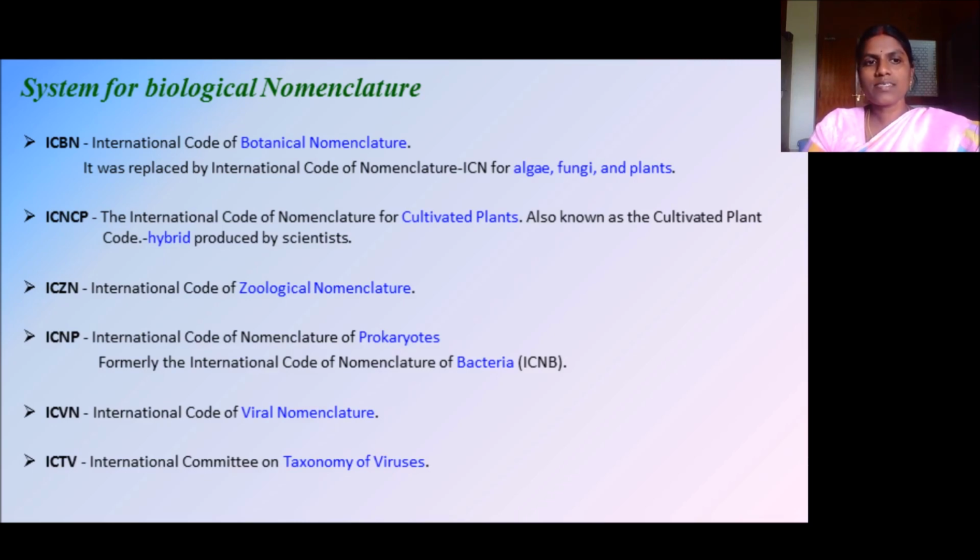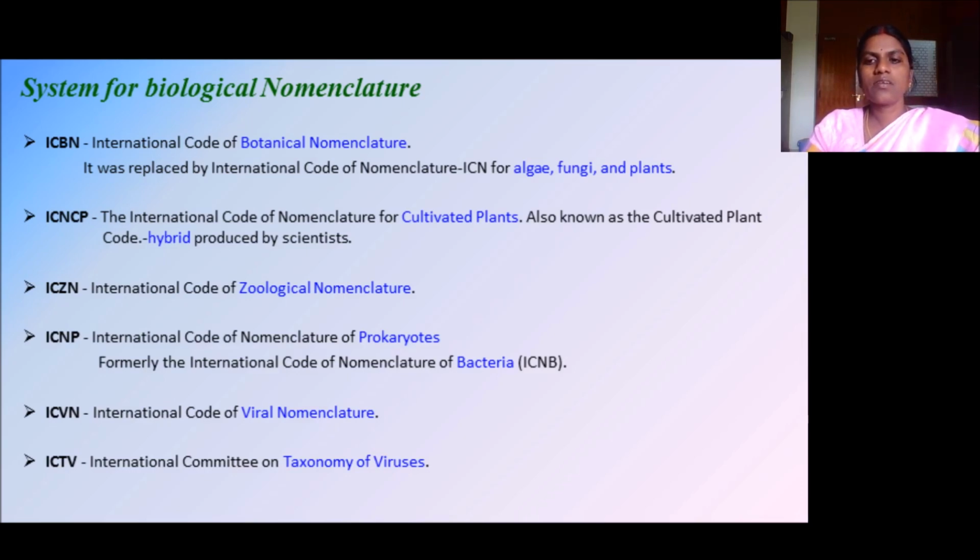Hybrids produced by the scientist: if a new crop is cultivated by hybrid process, then we have to follow this code only. Next is ICZN, International Code of Zoological Nomenclature.